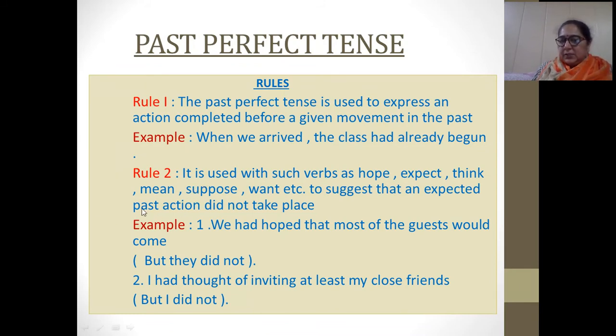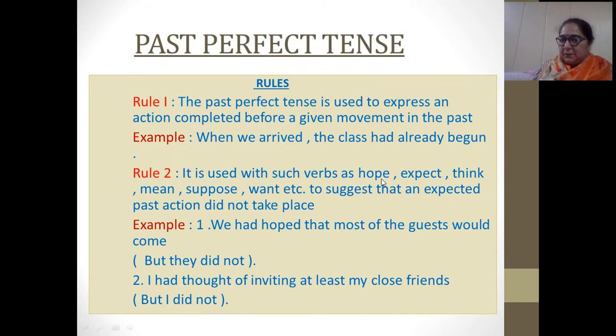Again, it is used with such verbs as hope, expect, think, mean, suppose, want, etc. Means these are the feelings arising in our mind, but we are not able to express them, we are not able to touch them.